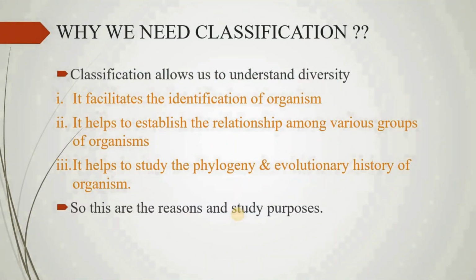Classification allows us to understand diversity. It helps in the identification of any living organism as well as in understanding the diversity of living organisms. Classification helps us to learn about different kinds of plants and animals, their features, similarities, differences, and phylogeny and evolutionary history of any organism. In the next slide, after these,